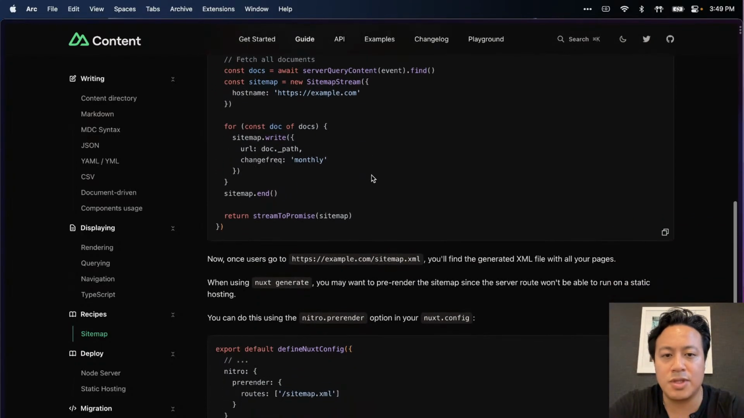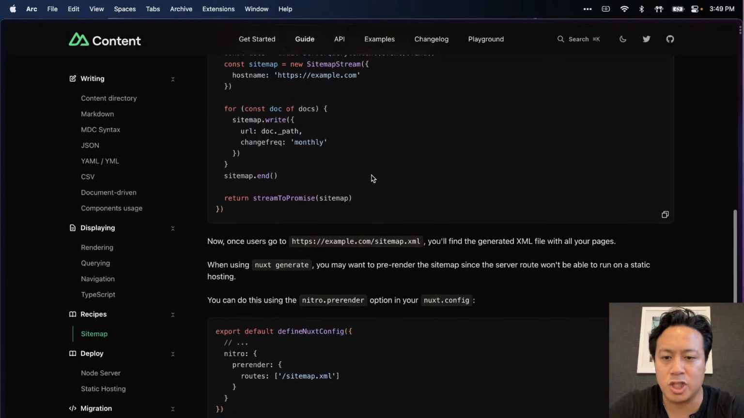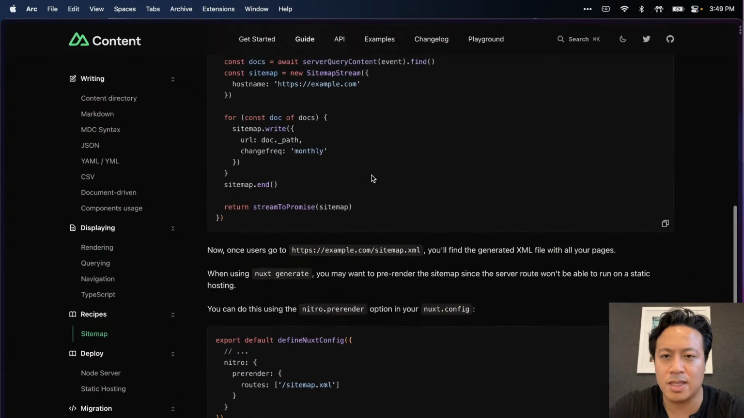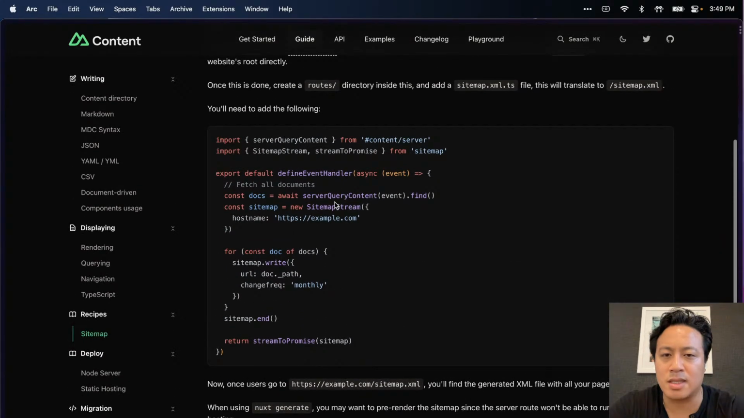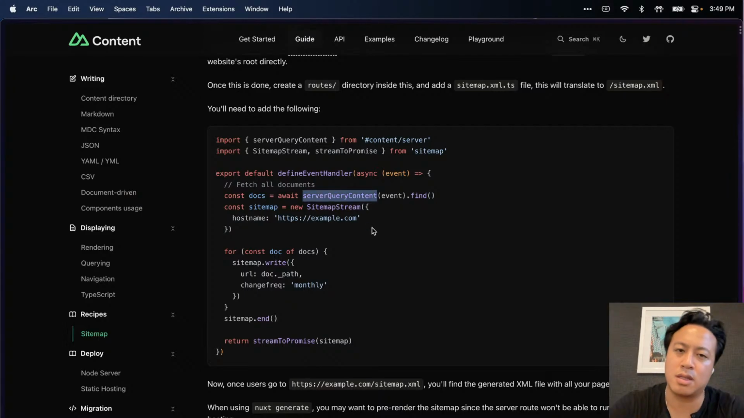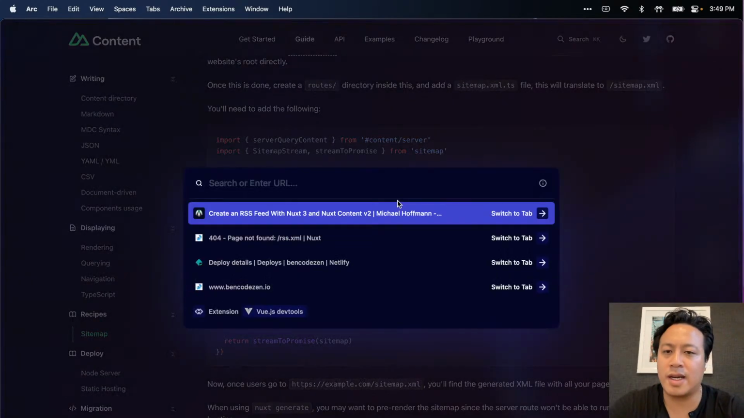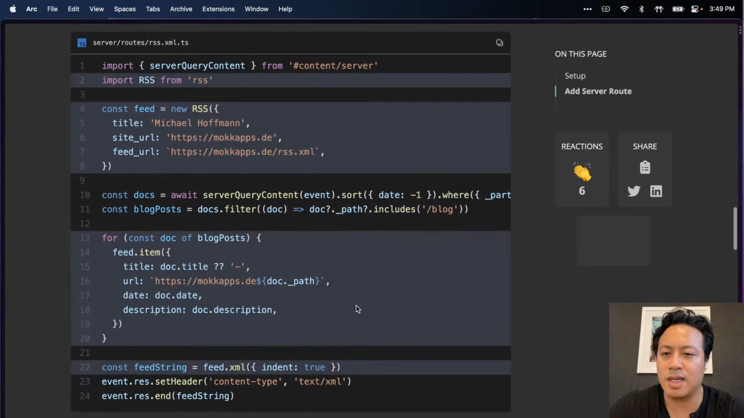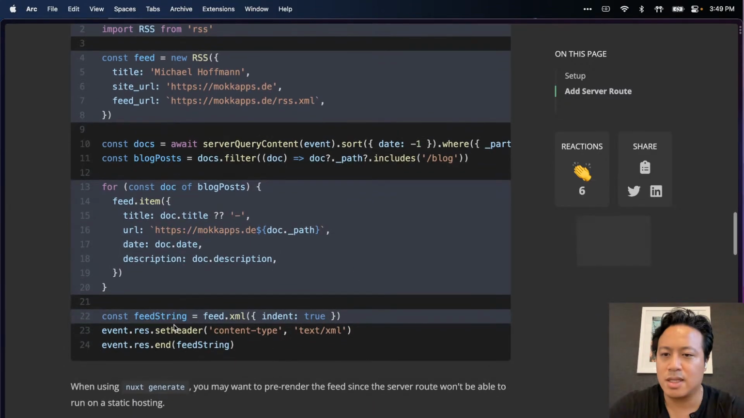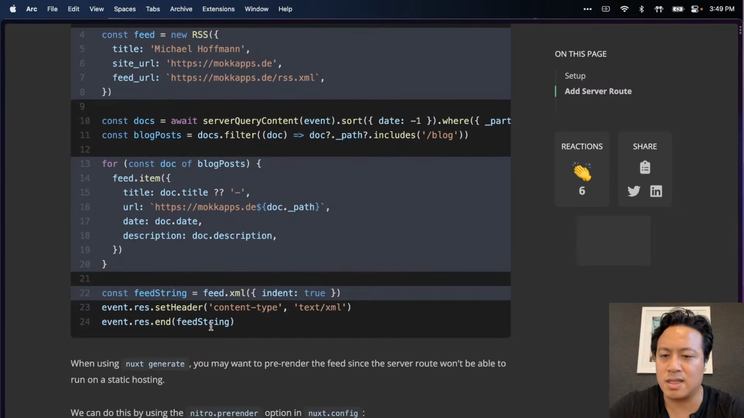It's a little different than I'm used to because I was kind of hoping for something that would generate it, but for now, one thing at a time. This is a sitemap.xml. There's a server query content. Okay, that's fine. I can work with this in the time that we have. Okay, so I understand where that's coming from now. Then you have a feed string, feed index, set header, and response, and then send that back.